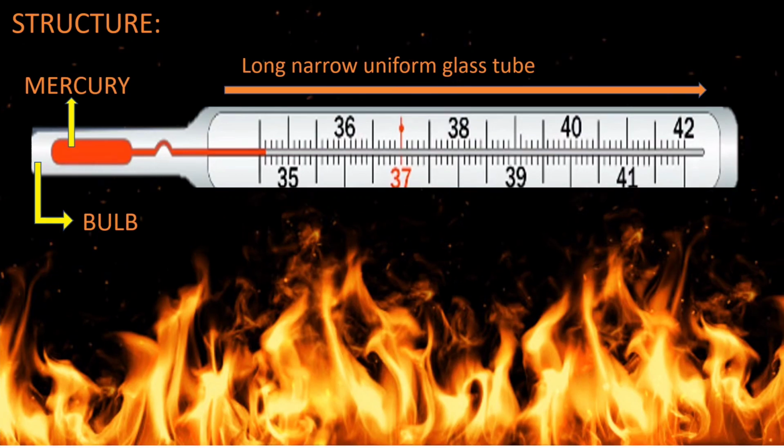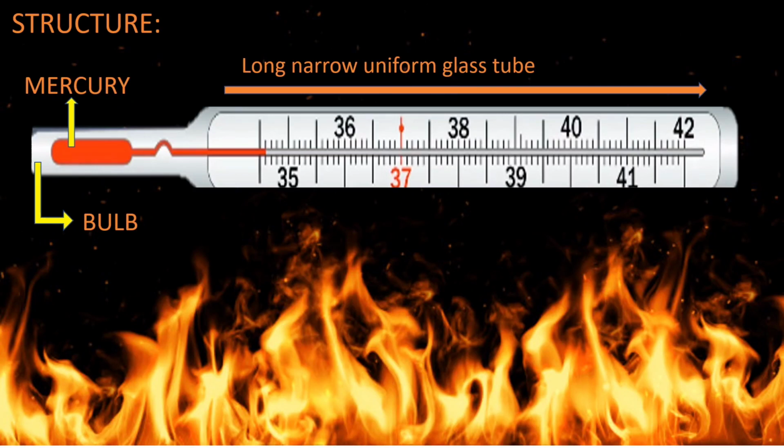Also, you can see that in the uniform glass tube there is a smaller capillary of glass in which the mercury is filled, and at the end where the bulb is, there is a curve in the tube, right? So what is this curve for?